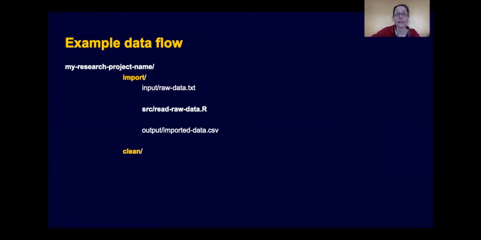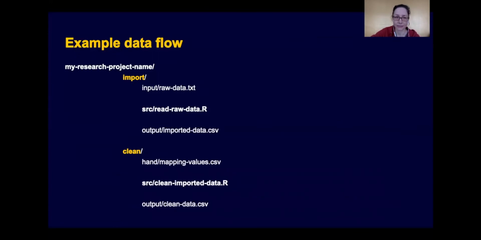And then we have another directory called clean, and that contains some mapping values in a hand directory, a clean imported data.r script in a source directory, and an output directory that contains the clean data.csv. And so your data would be flowing in this way.